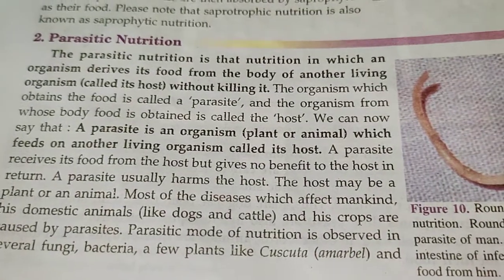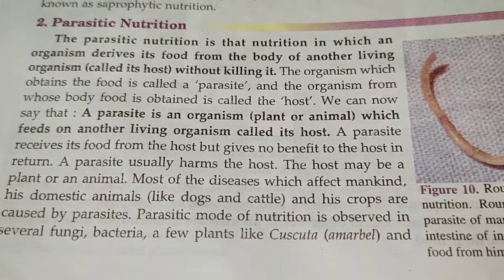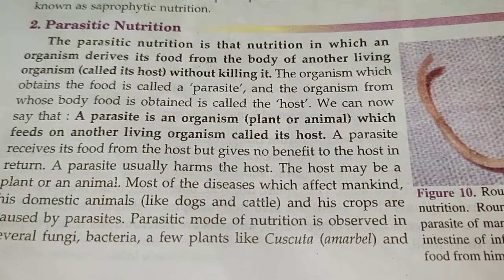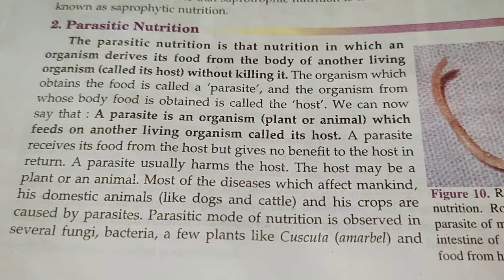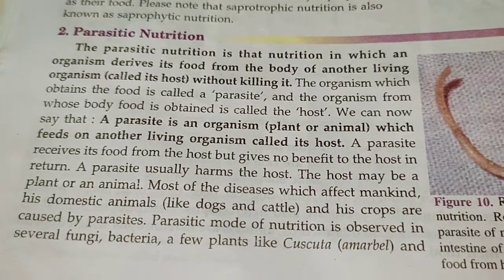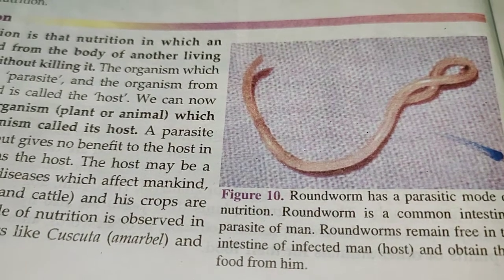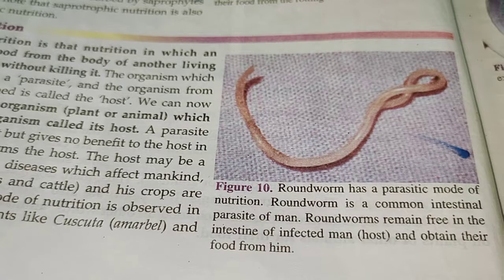So parasitic organisms are both plants and animals. There are fewer plants like Cuscuta, a parasitic plant, which depend on the host plant and absorb nutrition from them. And among animals, there are different types of worms, which absorb nutrition from the host body and harm the host body.